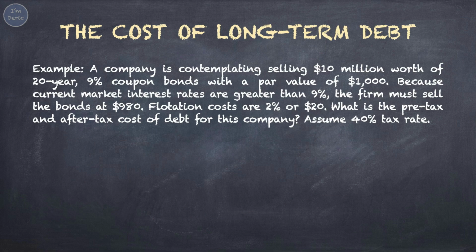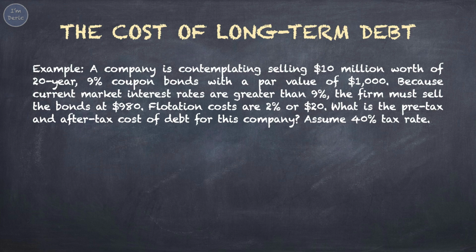Let's take an example. A company is contemplating selling $10 million worth of 20-year, 9% coupon bonds with a par value of $1,000. Because current market interest rates are greater than 9%, the firm must sell the bonds at $980. Flotation costs are 2% or $20. What is the pre-tax and after-tax cost of debt for this company?